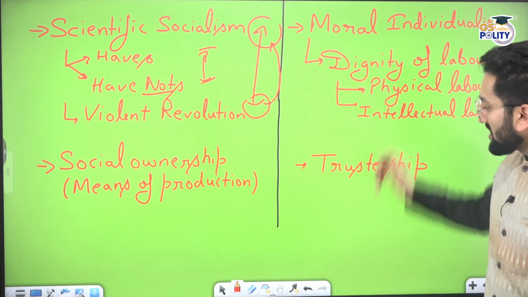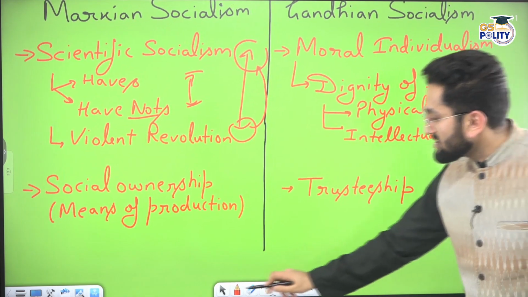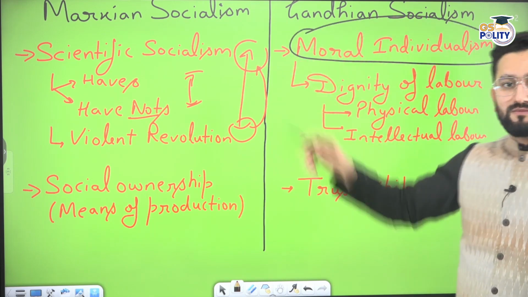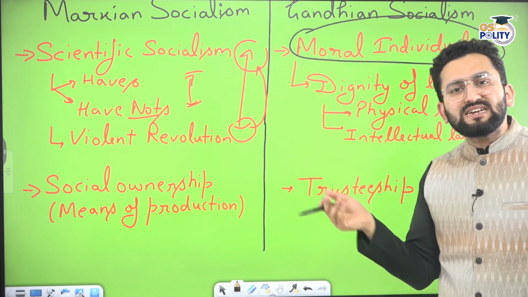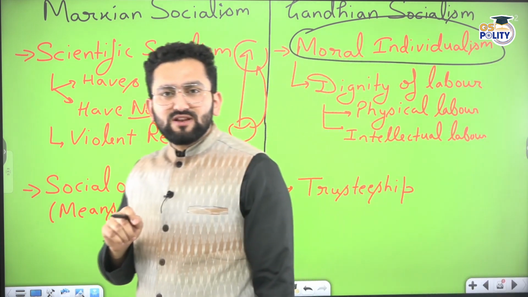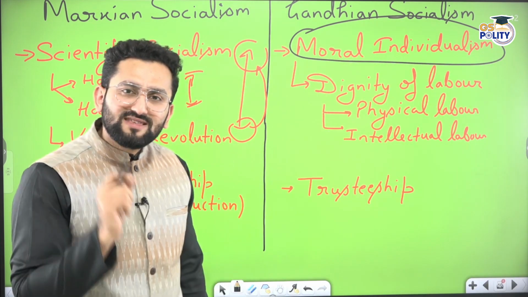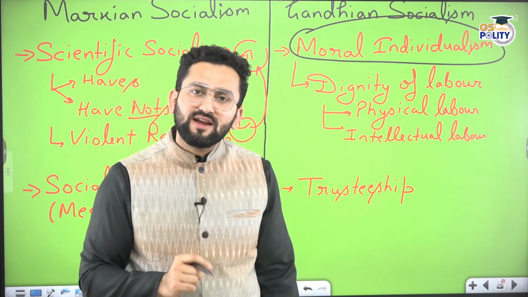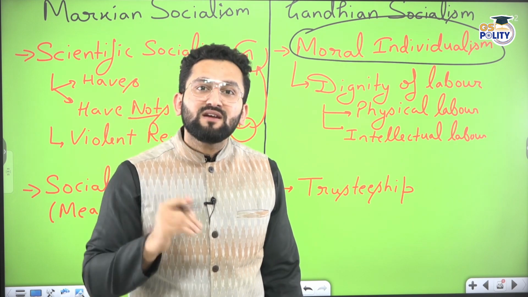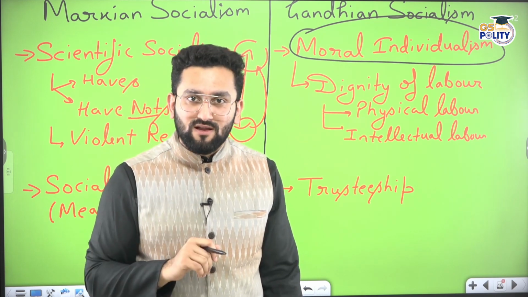But Gandhian socialism is based on this idea of moral individualism. Gandhiji brought morality here. Gandhiji said, the real cause of exploitation is that we have a wrong conception of dignity. In our society, we give more dignity to intellectual labor than physical labor.